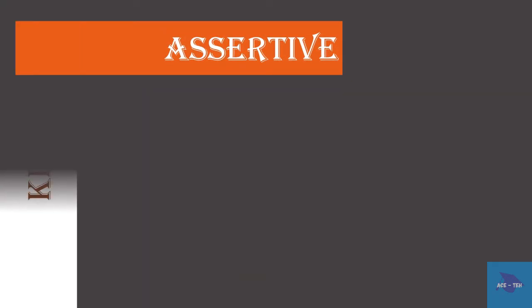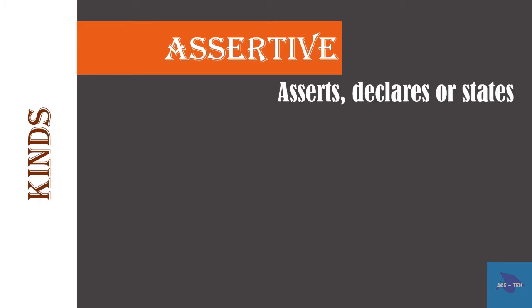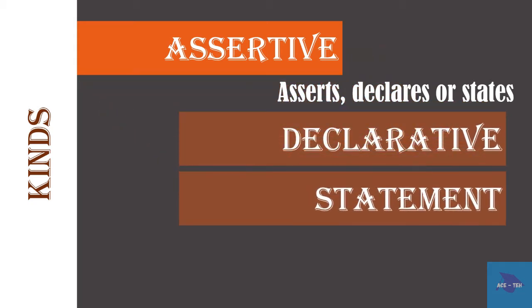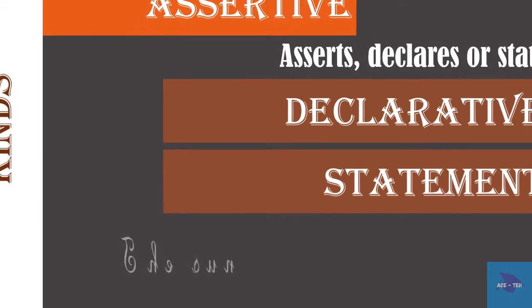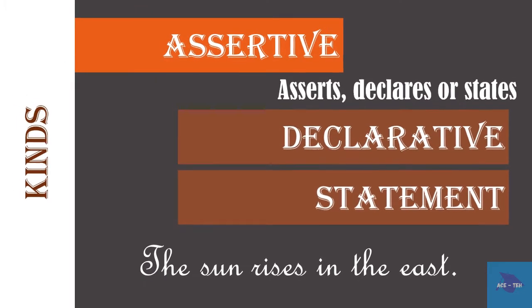Coming to assertive sentences, a sentence which asserts, declares, or states something is called an assertive sentence. It is also called as a declarative sentence or as a statement. Usually, assertive sentences start with a subject. The subject can either be a noun or a pronoun, and it ends with a full stop.